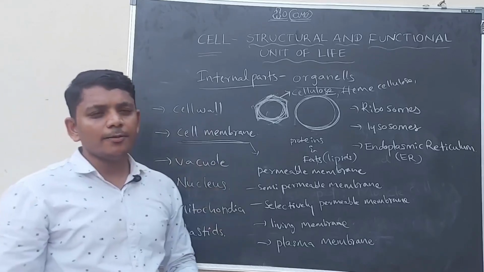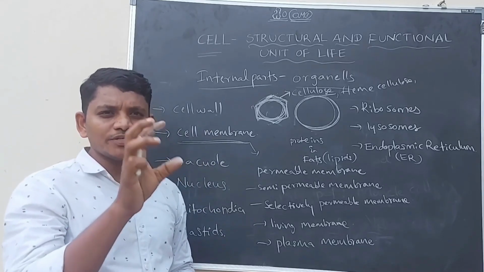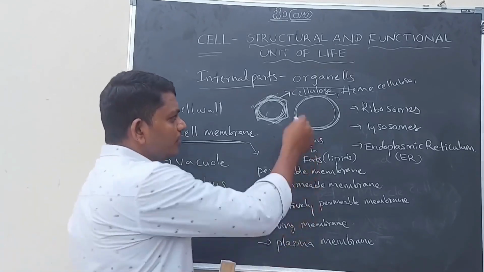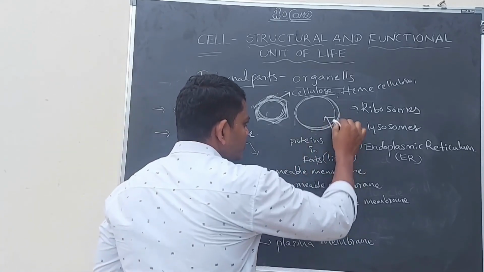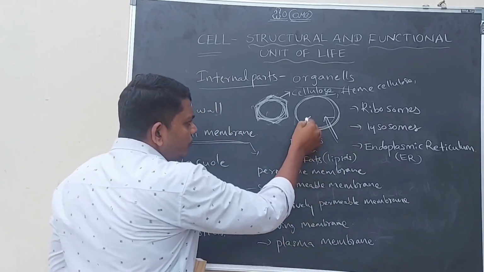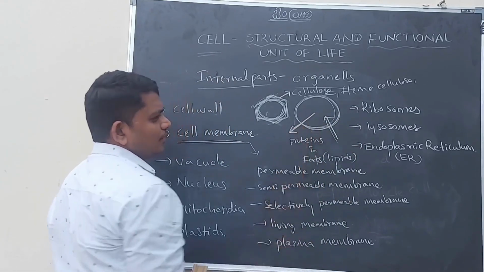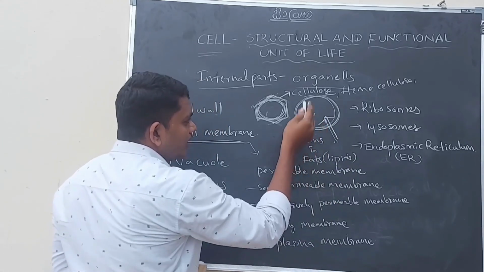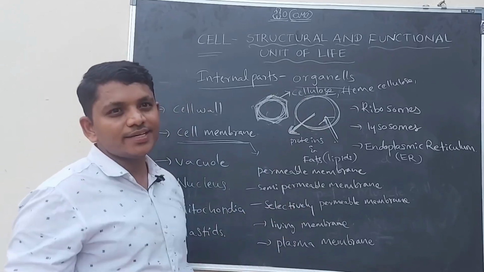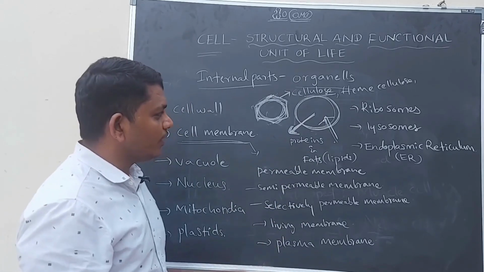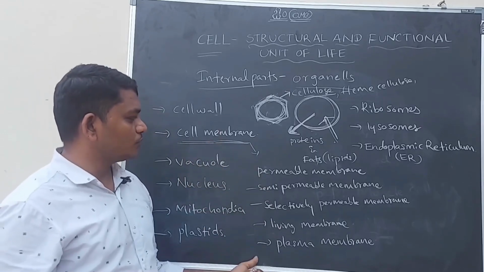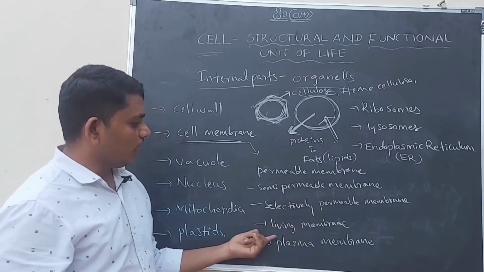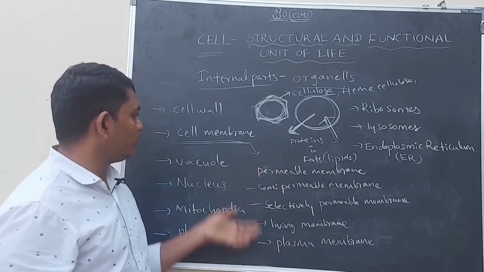The cell membrane usually allows some type of substances into the cell and out of the cell. For example, it allows certain substances into the cell, and it will get rid of some materials from the cell. It allows some materials and sends out only some materials. Selectively it pumps or sends materials outside from the cell. That is why the cell membrane has different names: permeable membrane, semi-permeable membrane, selectively permeable membrane, living membrane and plasma membrane. These are names for the cell membrane.